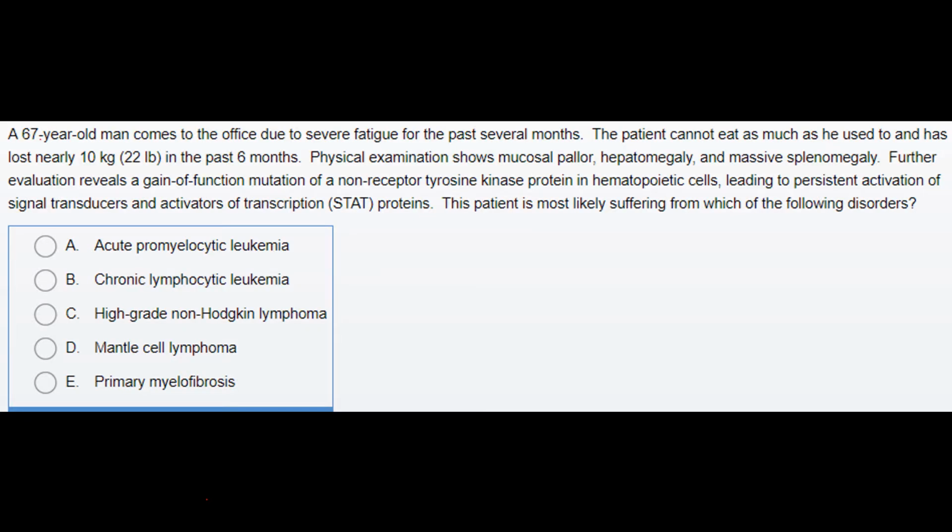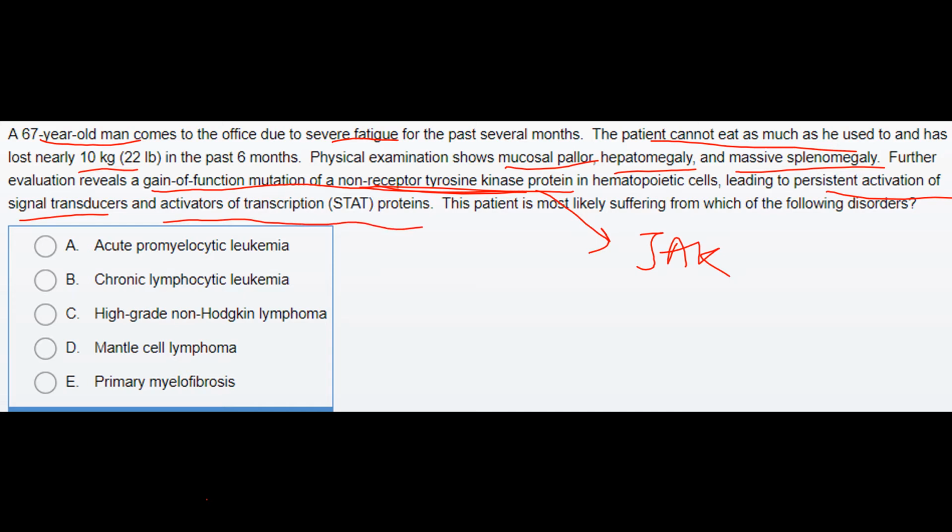Now in this question, a 67-year-old man comes to the office due to severe fatigue. He cannot eat as much as he used to and has lost 10 kg. The physical examination shows mucosal pallor, hepatomegaly and massive splenomegaly. Evaluation reveals a gain of function mutation of a non-receptor tyrosine kinase protein, that is a JAK protein, in hematopoietic cells leading to persistent activation of signal transducers and activators of transcription, STAT proteins.